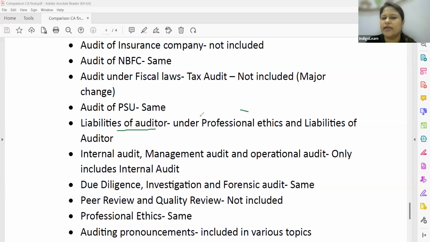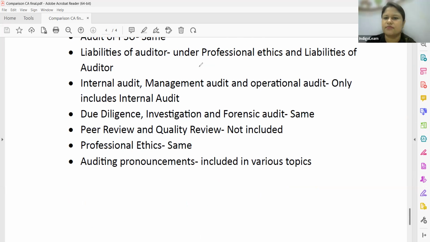Liability of the auditor is now covered under professional ethics. Then you have internal audit, management and operational audit earlier, which now you have only as internal audit. Due diligence, investigation, forensic audit, no longer continued. Due diligence cannot be removed because it has a lot of importance in today's world, as I told you. So that continues to be the same.